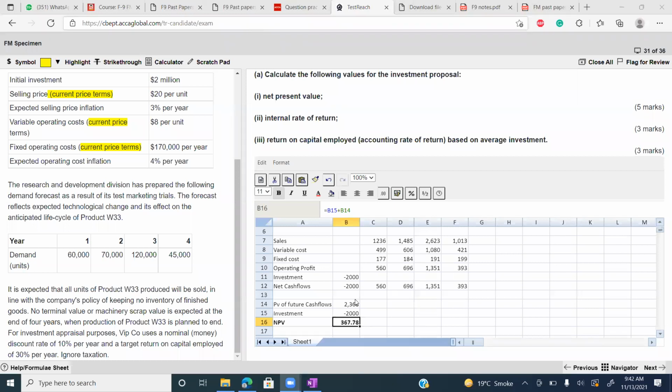So try to apply this formula on your sheet and please confirm me. Please confirm me, guys.